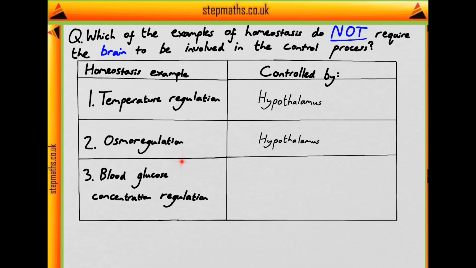And finally, blood glucose concentration regulation. Now, does this require the brain? No, this is entirely done in the pancreas, with the alpha and beta cells detecting changes in blood glucose concentration and alpha cells producing glucagon or beta cells producing insulin to allow the necessary response to be taken, whether that is to elevate the blood glucose levels or to decrease them.